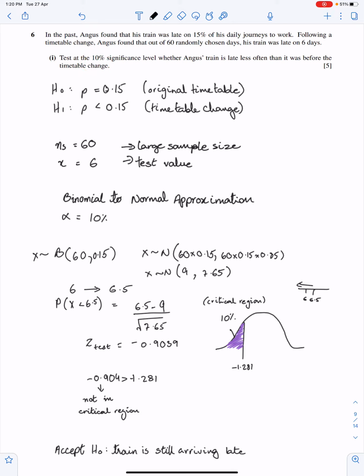So at 10%, the value of Z is minus 1.281. Since this number does not lie in critical region, therefore we have to accept H naught. That means train is still arriving late.